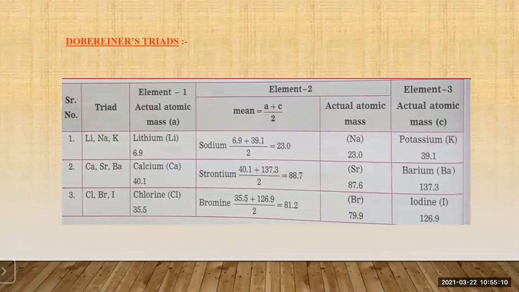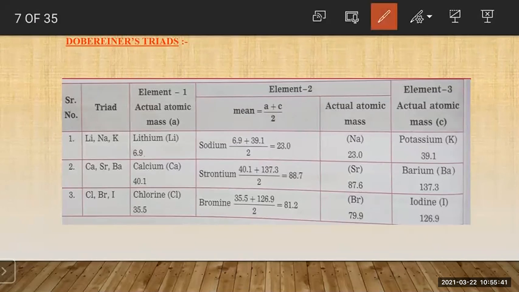So first let us see element number 3, that is the potassium. The atomic mass of the potassium is 39.1. And according to him, the middle element is the average of the first and third element. So let us calculate for the sodium. Now the sodium atomic mass we will calculate. It is the average of lithium and potassium. So lithium's atomic mass is 6.9.